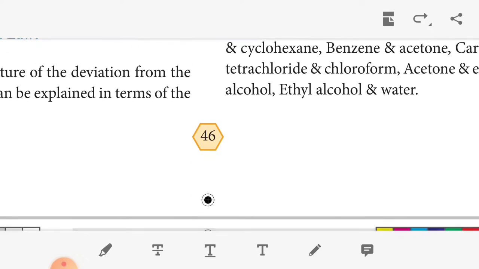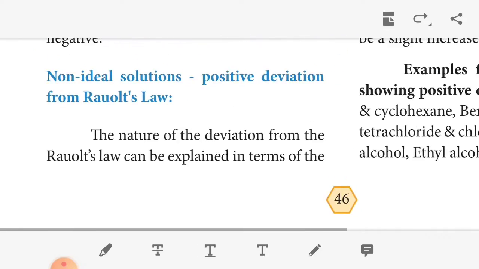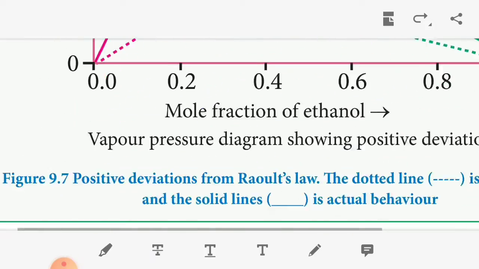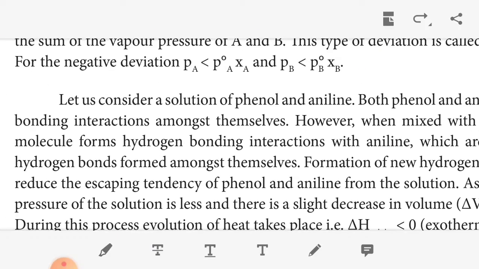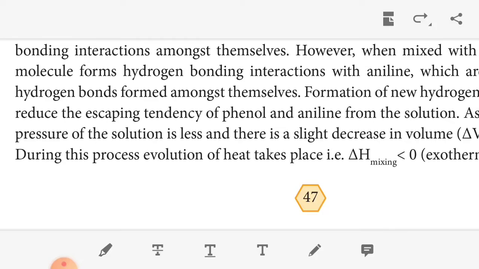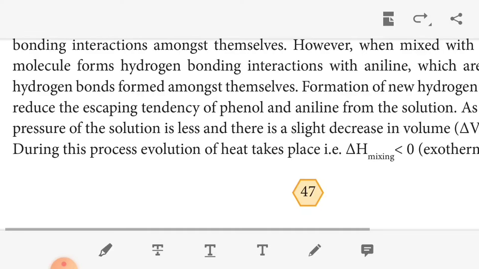The next is negative deviation from Raoult's law. Here we can take A and B, where A is a solute and B is a solvent. The attractive force between A and B is stronger than the intermolecular attractive force between the individual components, A and A, B and B. So the escaping tendency of A and B will be lower when compared to the ideal solution formed by A and B. So the vapor pressure of such a solution will be lower than the sum of the vapor pressures of A and B. This type of deviation is called negative deviation.